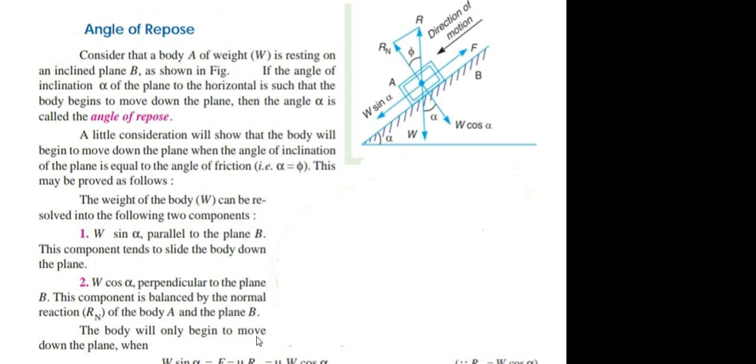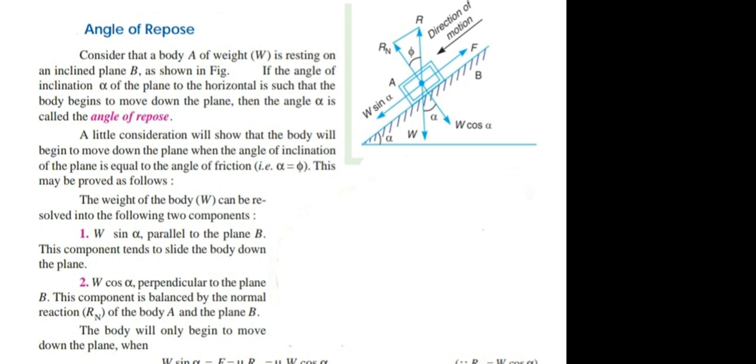So the body will begin to move in downward direction when W sin alpha, that is the component of weight of body W along the plane, is equal to frictional force F. So frictional force F is written as mu into Rn. Here you can see that Rn is also equal to W cos alpha. So putting the value of Rn as W cos alpha, it is mu W cos alpha.